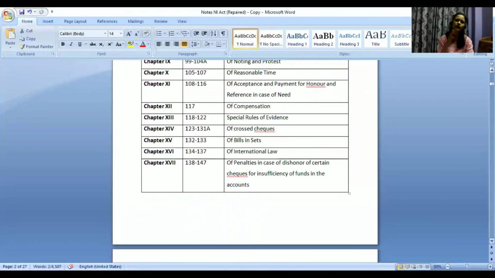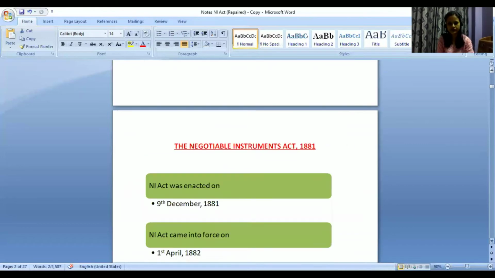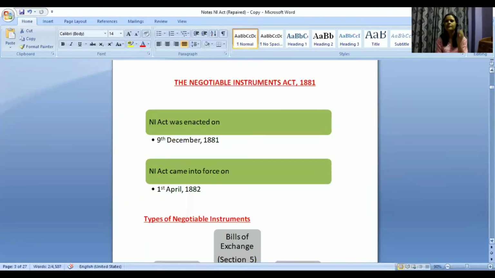But again, all these different sections are not important, like specific relief or contracts, right? All these sections are not important. Whatever is important, from where questions are coming, we are going to cover that part because this act is also relevant for bank exams and all. For judiciary, all the sections are not important. Whatever is relevant, we will discuss those provisions in detail.